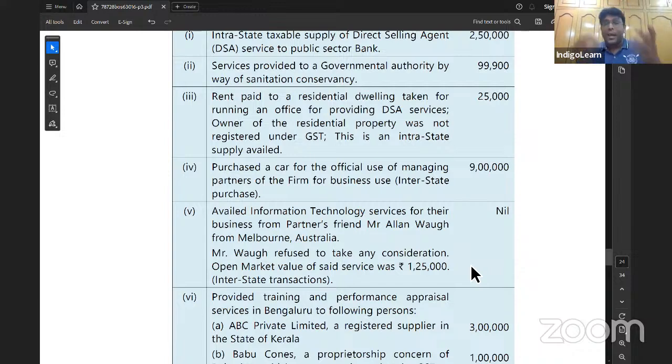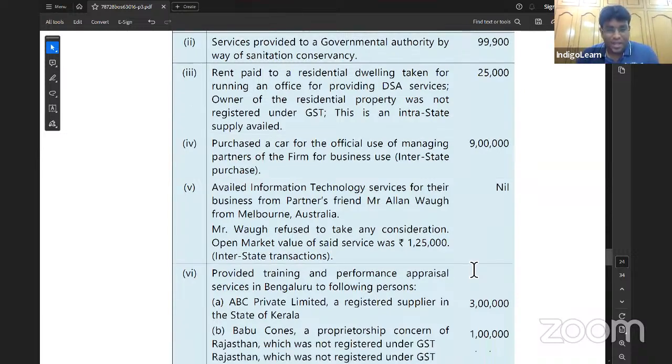Import of services by a person from a related person or from any of his establishment outside India. And here it's a case where it's an import of service without consideration and it is not coming from a related person. When it is not coming from a related person, it is not a supply at all. When it is not a supply at all, there is no question of GST. Getting what I'm saying, my dear friends? Very, very interesting line. Next.